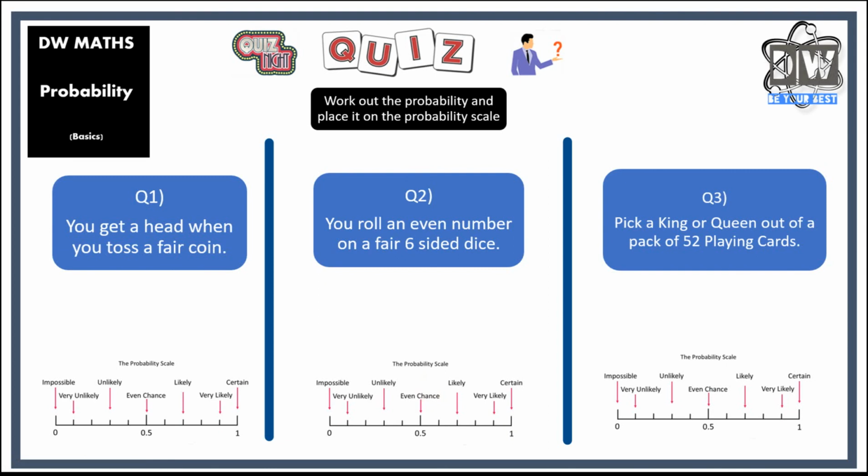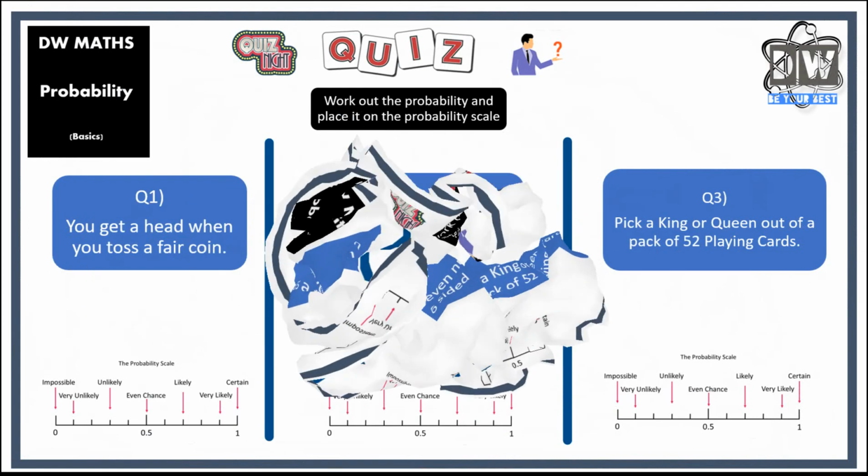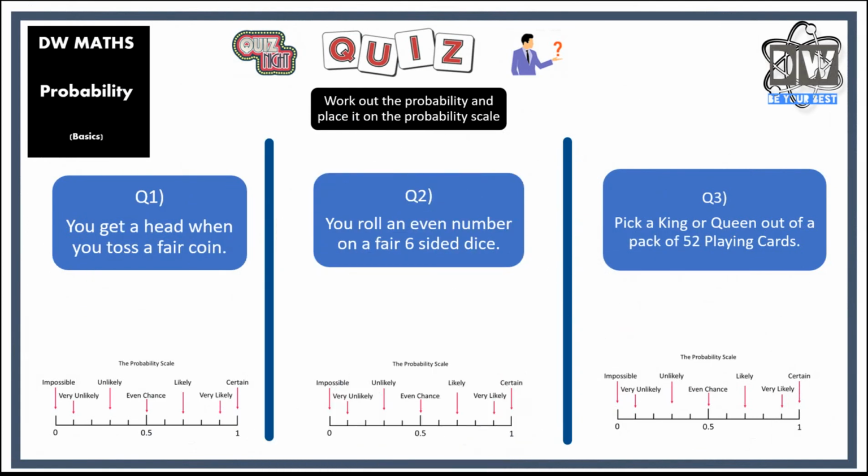All right, everyone, let's go over the answers. So first up, you get a head when you toss a fair coin. That's 50%, even chance. You roll an even number on a fair six-sided dice. So you're going to roll either a 2, a 4, or a 6. So that's, again, even chance. And last but not least, you pick a king or queen out of a pack of 52 playing cards. So, there's a lot of cards, and there's not many kings and queens in reality. So it's going to be somewhere here. A little bit further up would be fine. No, further down, and that would be great.